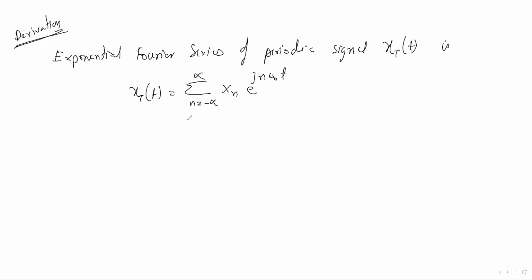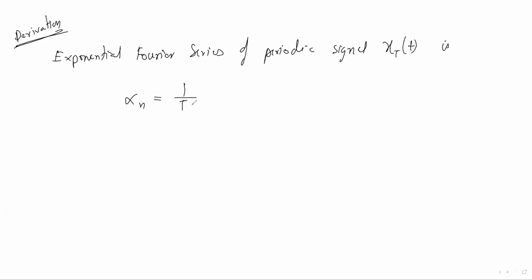Wait, don't write. Let me give that equation. So for the exponential Fourier series of a periodic signal x of t, what will be the Fourier series coefficient?